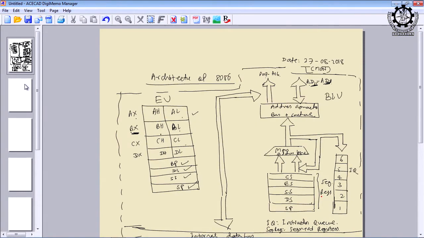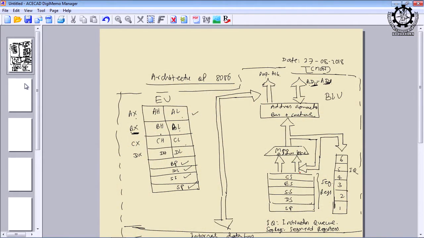That is, it always holds the address of the next instruction to be executed. These four registers are called the segment registers, and we shall discuss them more while generating the actual address, because the physical address is 20 bits, but this register will hold only 16 bits. By using these 16 bits, we can generate a 20-bit address. As the name signifies, CS stands for code segment, therefore it will store only the code or the program part.